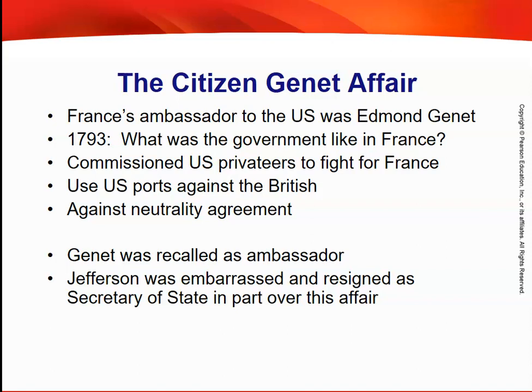He will be recalled as ambassador. He decides he likes the United States. He sticks around instead. However, Thomas Jefferson, the Secretary of State, is embarrassed over this entire affair and will resign in part over this affair.